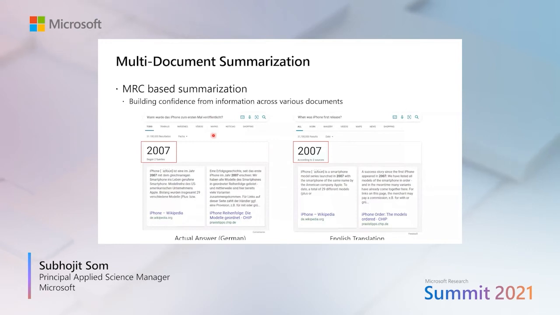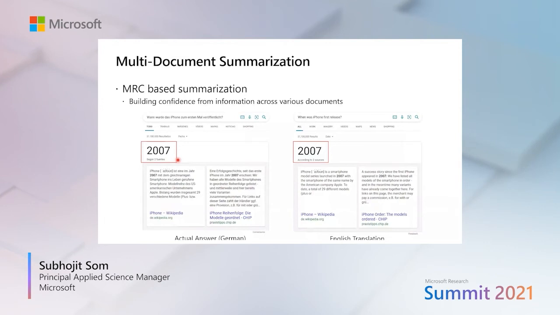And if we look at this question, this is the actual answer that we'll show in German, and this is a translated version of it. Now, we can see that various documents have a very similar answer. So once we see that, we know that this is probably a correct answer. And that is when we actually give a big font and promote it as something we call direct answer.